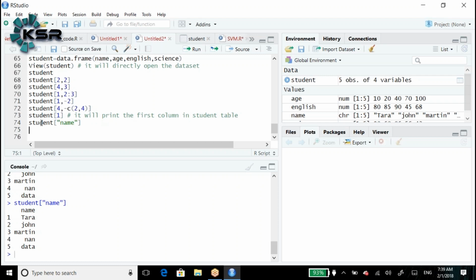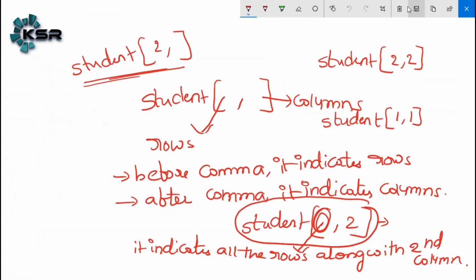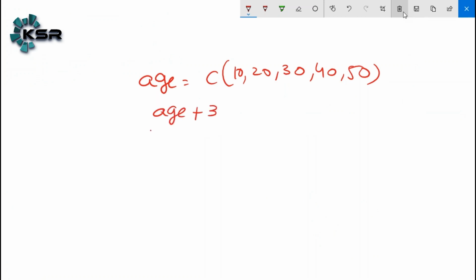Clear, sir? For example, we have a student table. Let's say we have an age variable, as we discussed. What happens if I add age plus 3? Let me show you an example. Age is equal to c of 10 comma 20 comma 30 comma 40 comma 50, right? Age plus 3, what happens?